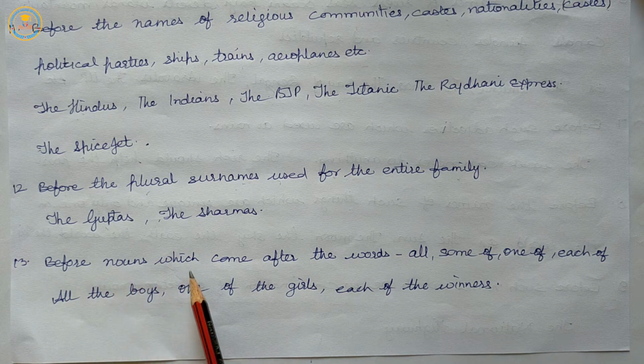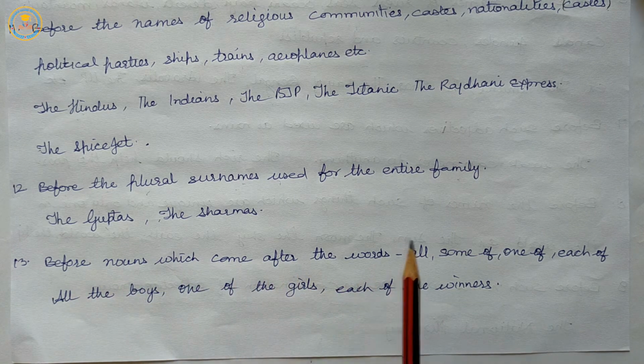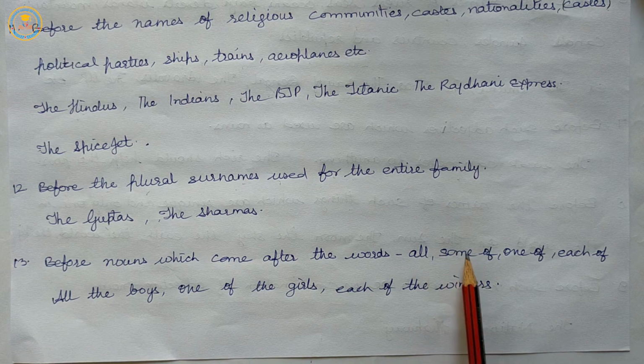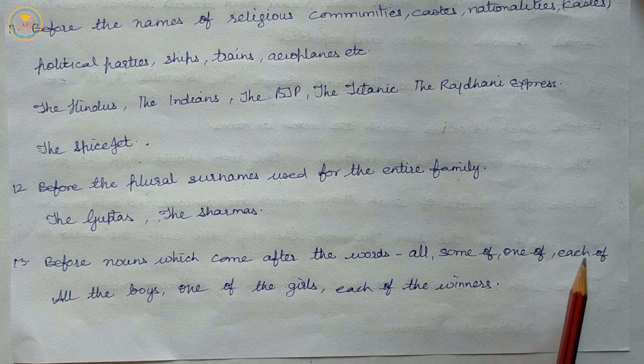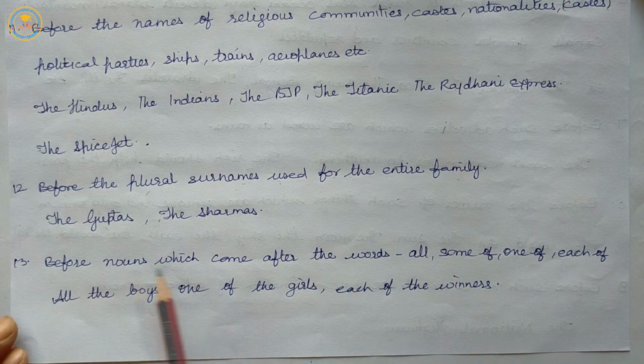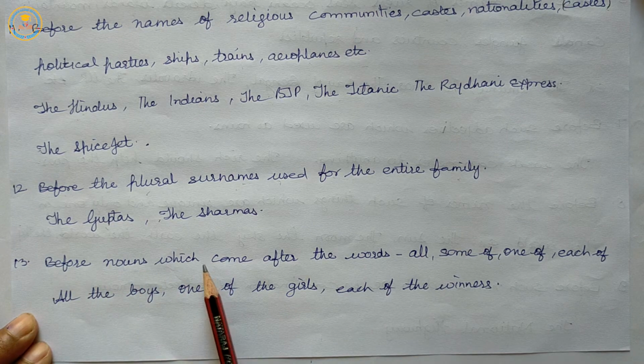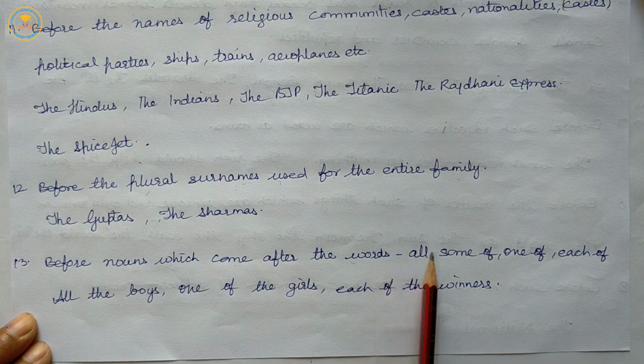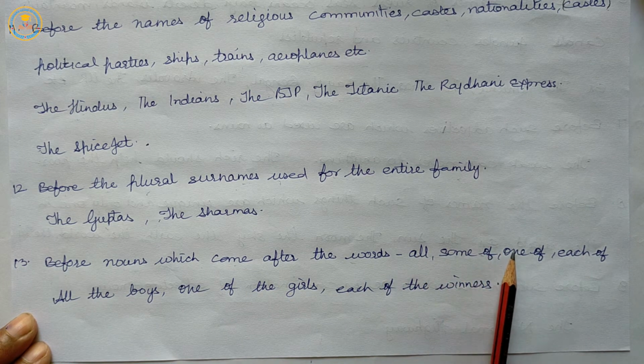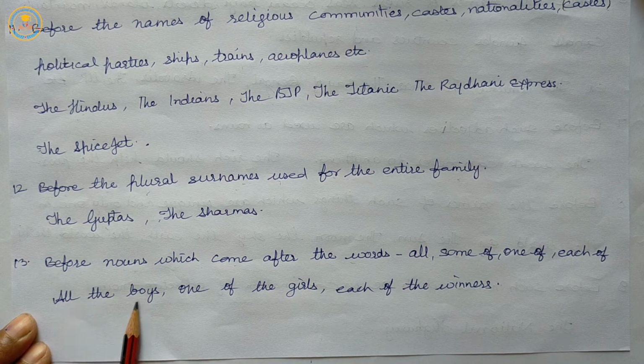Before nouns which come after the words like all of, some of, one of, each of. Example: all the boys, one of the girls, each of the winners.